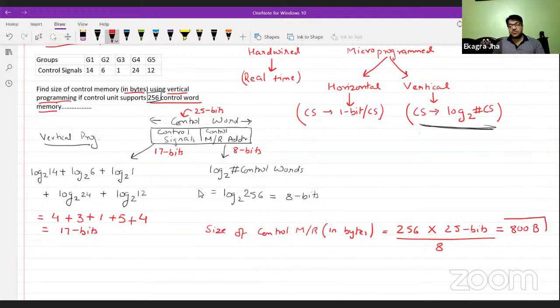So this should be the length of the whole control memory. This control memory is also known as ROM, the read-only memory. So read-only memory is also known as control memory. This is how you can find the size of ROM, which is the set of control words, and each control word has some representation based on control signals and control memory address.